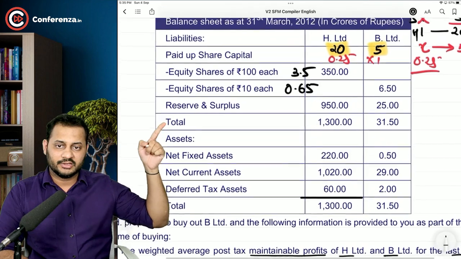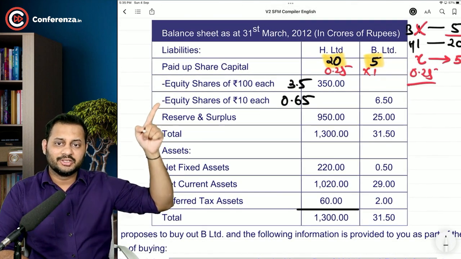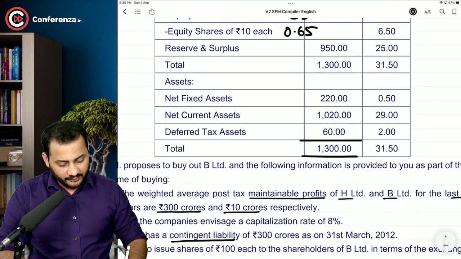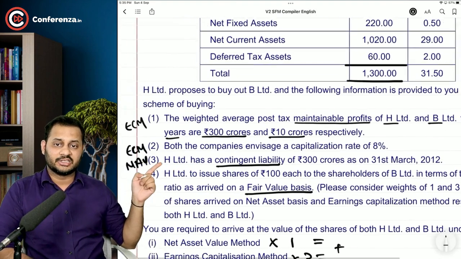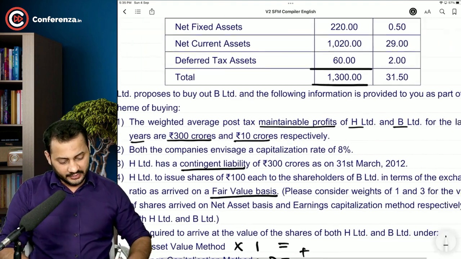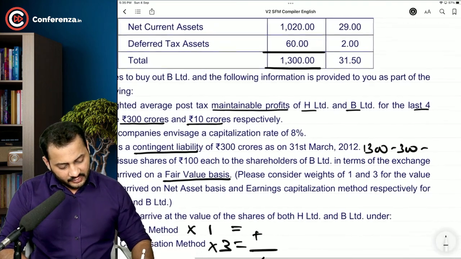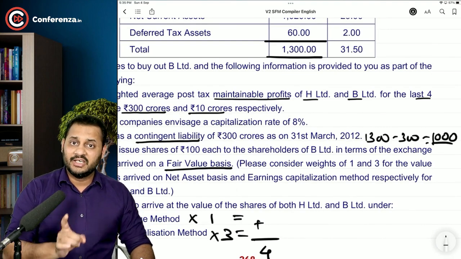Above this, the liability relates to equity, this also relates to equity. There is no external liability to be deducted. So 1300 becomes the net asset itself, minus this one adjustment of contingent liability. So 1300 minus 300 will be net asset value of the company, but we need it per share.